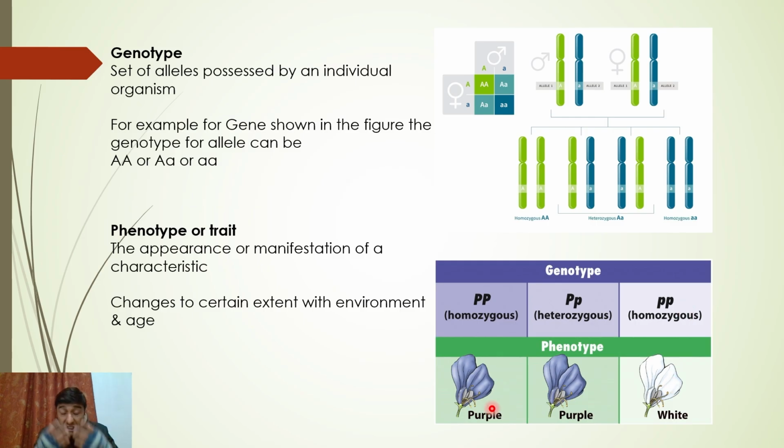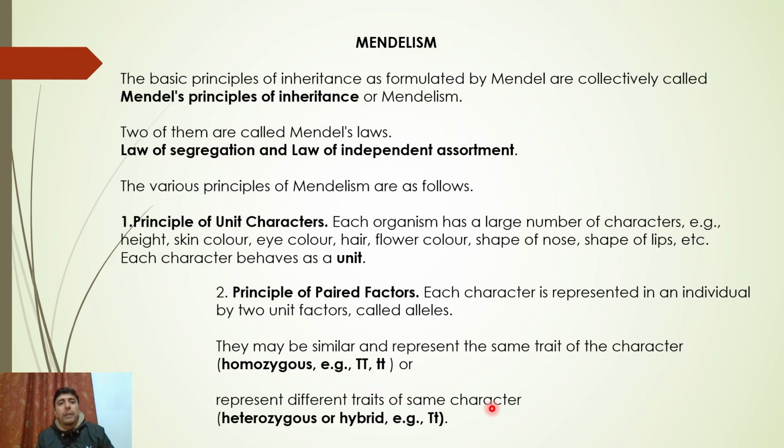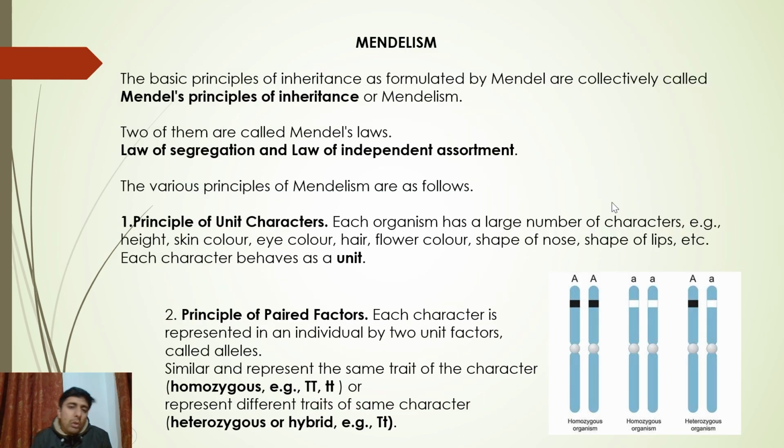Phenotype is what you see physically, and genotype is what you analyze when you're looking at the chromosomes or alleles. You can remember it this way. Okay students, now we move on to Mendelism.